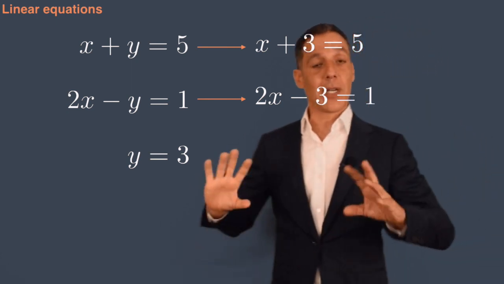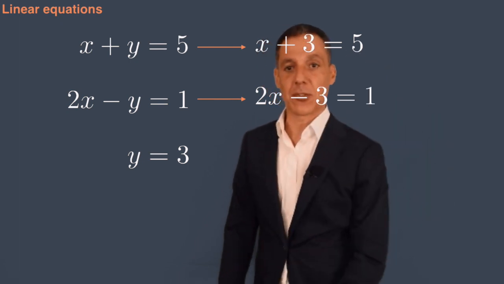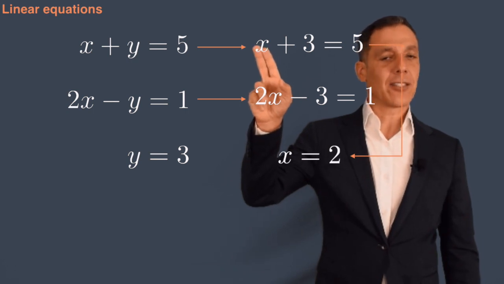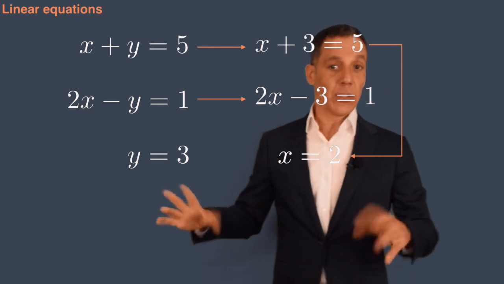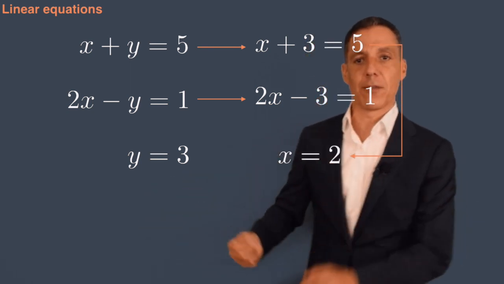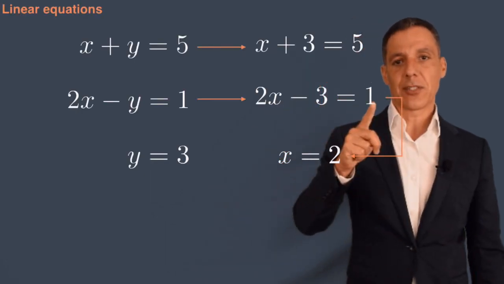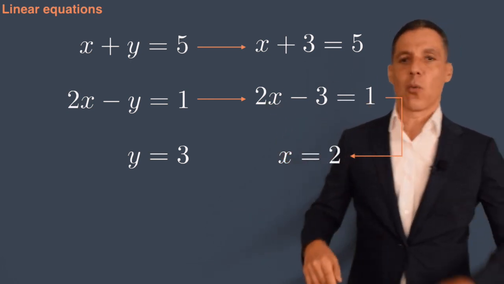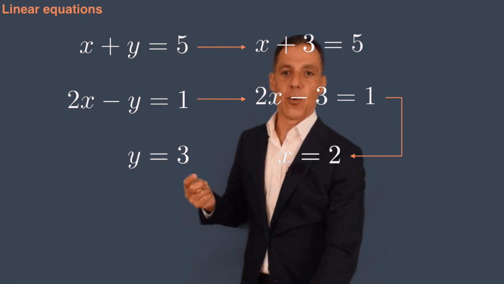Now, remember again, whatever x and y we come up with, it satisfies both equations. So both of these must be true. So let's go ahead and figure it out. Here, if that's true, then x, of course, must be equal to 2. Subtract 3 from both sides. So x is equal to 2. We're done at this point, and we're going to go back and verify this. But I should be able to solve for x over here too, and it better be 2. So I've got 2x minus 3 is equal to 1, 2x is equal to 4, x is equal to 2.